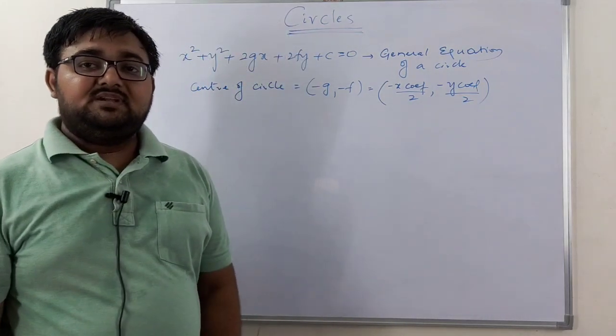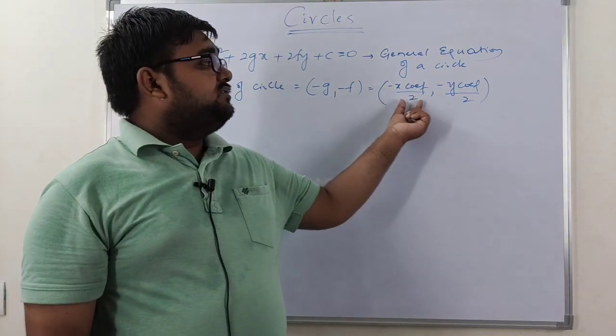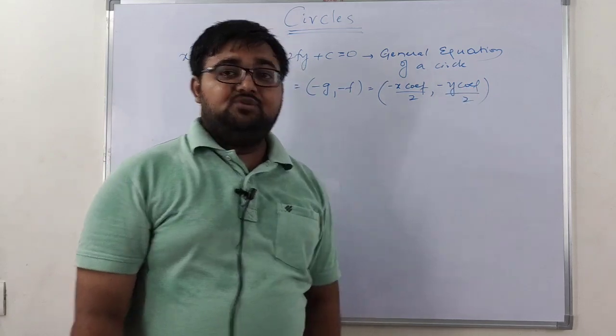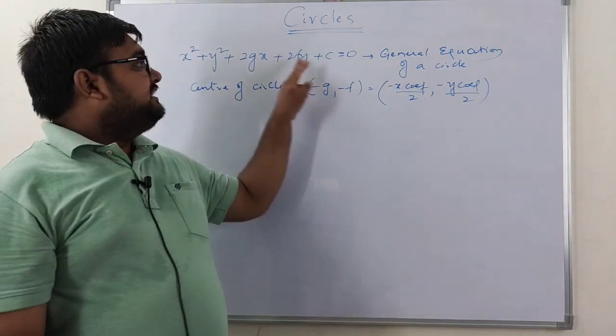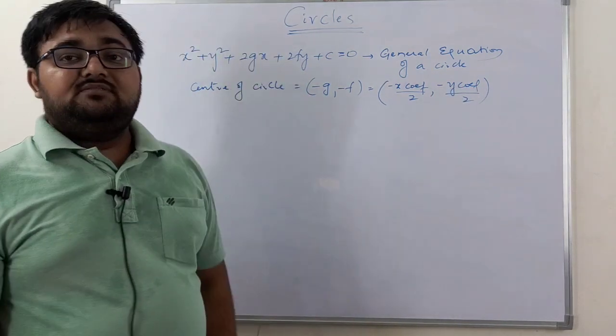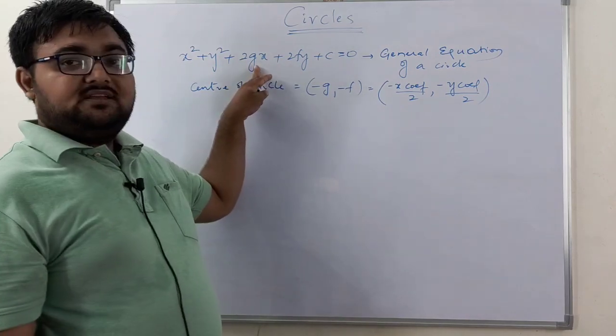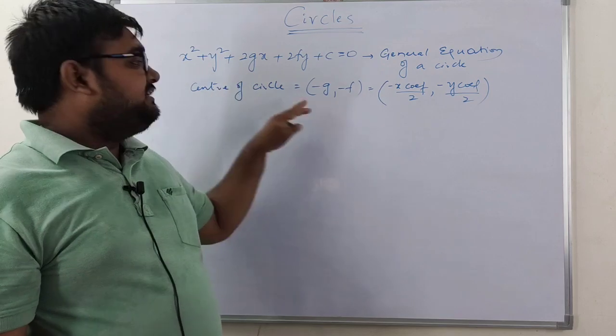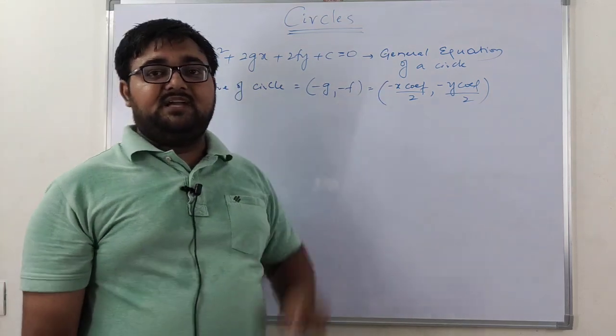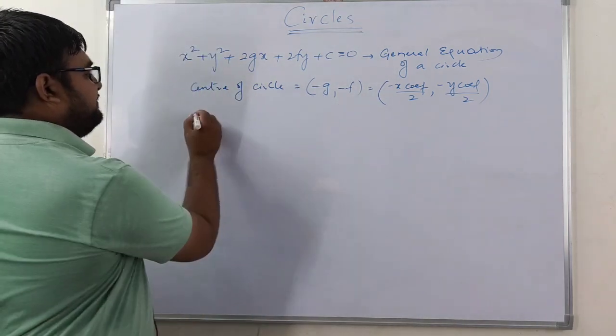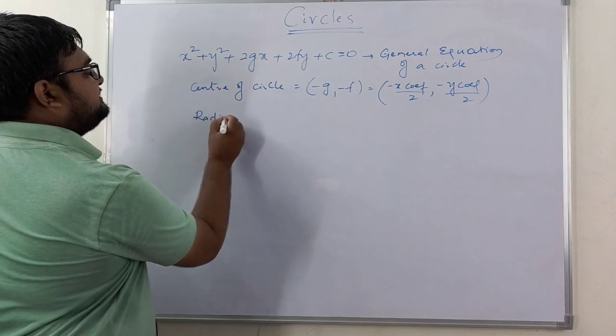So simply you can remember this: minus x coefficient by 2, minus y coefficient by 2. For the x coefficient we need to take minus and divide it by 2. So 2g's minus is minus 2g divided by 2, which is nothing but minus g and minus f.